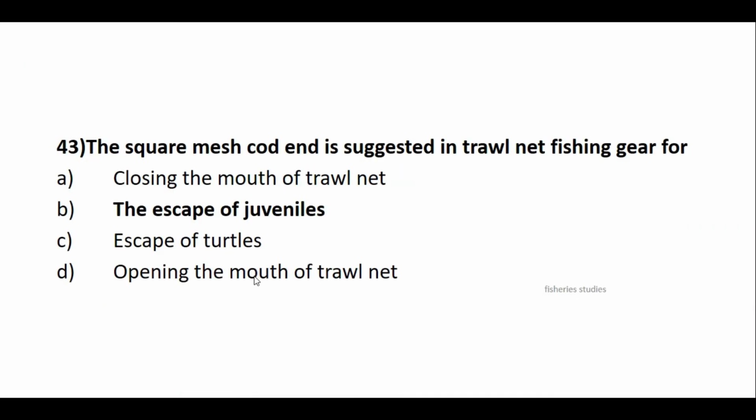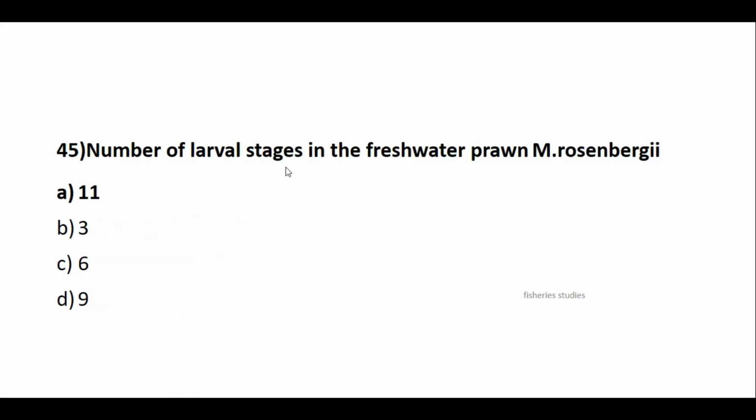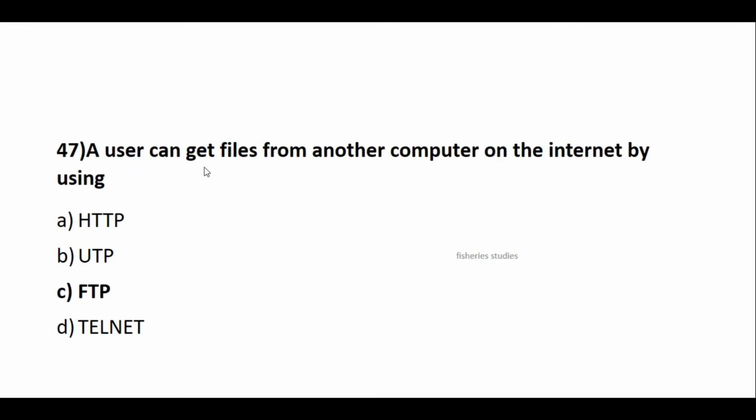The square mesh cod end suggested for trawl net. Actually, it is used for escapement of the juvenile fishes. So answer is escape of juveniles. BOD is a measure of. Answer is organic pollution. Number of larval stages in freshwater prawn Macrobrachium rosenbergii is 11. You can see this question Ratnakumar manual also. The paint used where vessel area is subjected to corrosion both by water and air is called boot topping. A user can get files from another computer on the internet by using FTP.